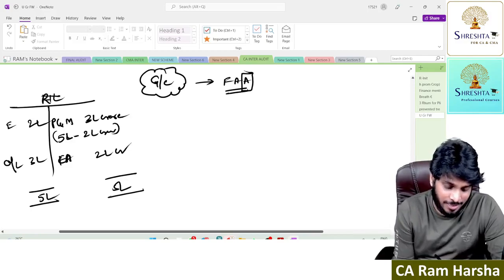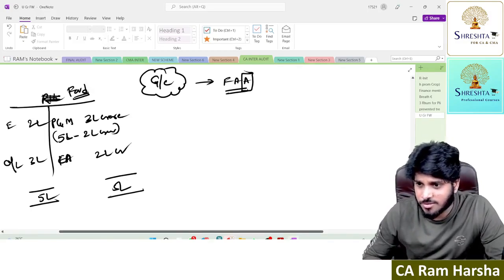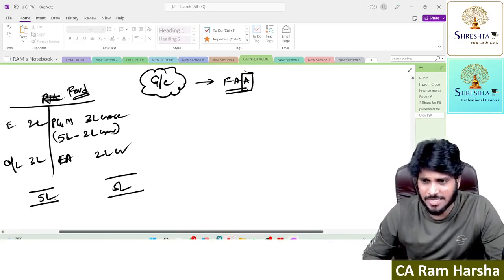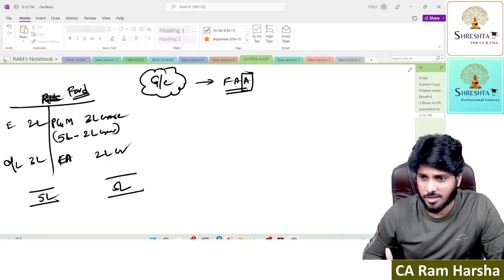Instead of Reliance, no, let me use the word Ford. Ford. You know Ford, right? Ford Motors. It's a car manufacturing company. It sells cars across the world. Very, very big company. Ford is a very big company across the world.